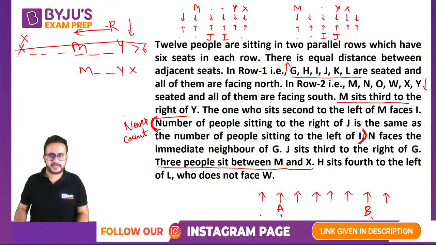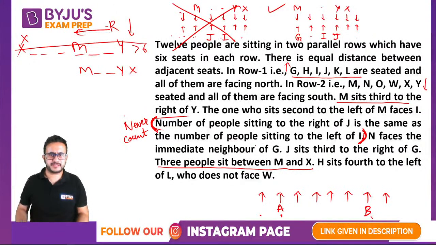N faces the immediate neighbor of G. Okay, we do not know G yet. J sits third to the right of G. Okay, now in this case, J is not possible, because 1, 2, 3, third to the right of G, right? So that means G comes here. So this case gets eliminated, and we have the final case here.